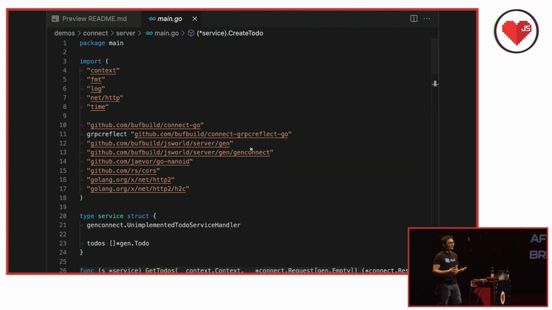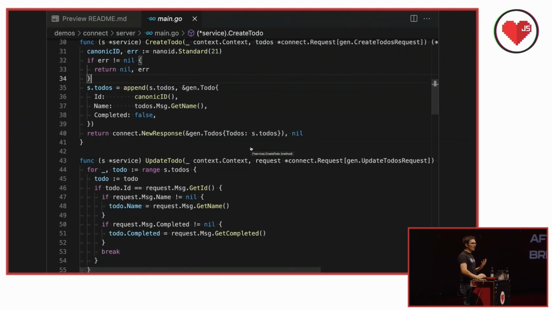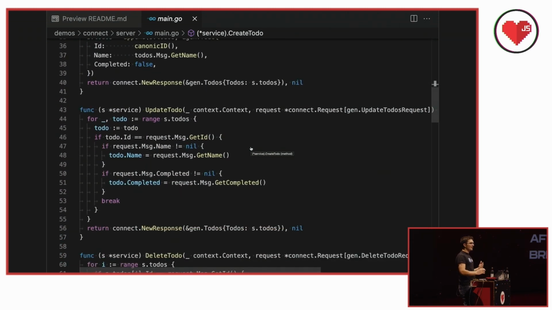So I told you about cross-language. This backend is written in Go. It's not a Go conference, but it's kind of idiomatic Go, like what you would expect to see. I didn't bother pulling that out, because I'm not using the in-memory database stuff in more than one place. So I just want to draw your attention to these last lines, which are the ones that matter.